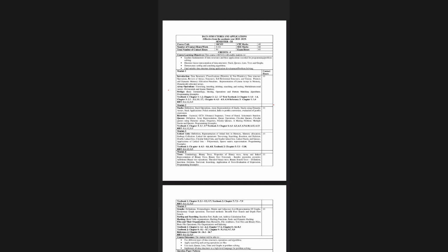When we come to module 1, the introduction part, here we will study what is data structure, what are their classifications, and afterwards we will study arrays. Do you have any idea about arrays? Declaration, definition, you know, right? In the same way strings. This is all about module 1.